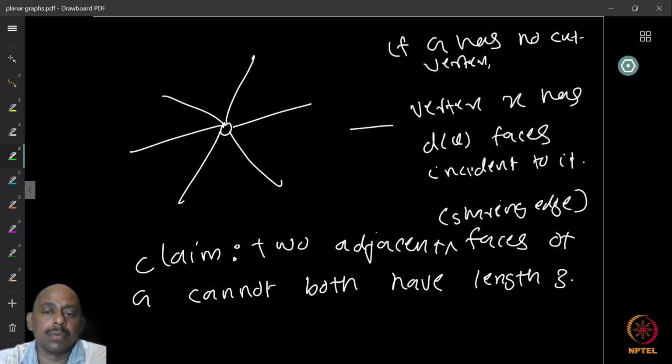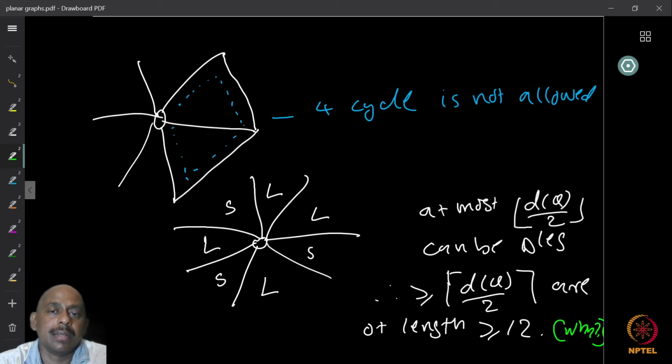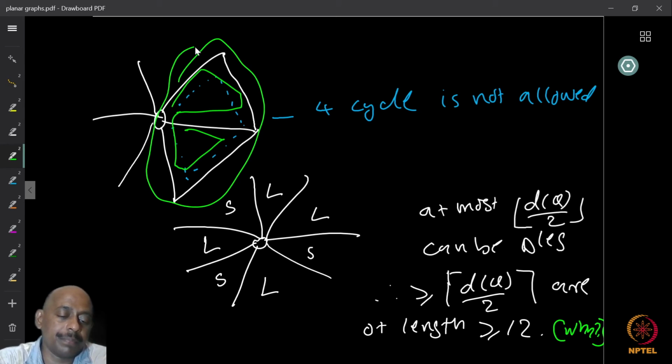Think for a few minutes before we proceed. If you have thought about this, you must have observed that if I have two adjacent 3 cycles, triangles, then together they form a 4 cycle in the graph.